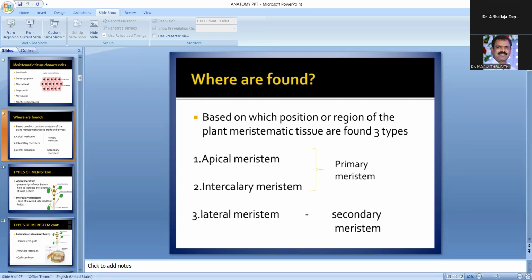So based on the origin, only those which are the foundation from which new organs are initiated are called promeristem. After that, the primary meristem builds up the primary body of the plant, and that is called primary meristem. They are seen in the apices of stem and root. Okay, so that is primary meristem.